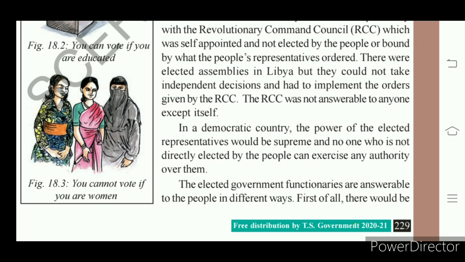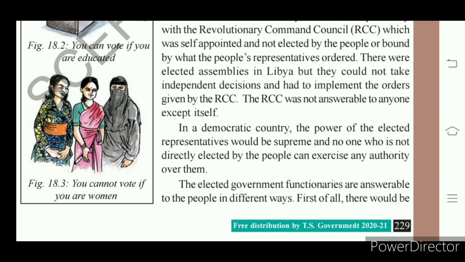In a democratic country, we find the power in the hands of elected representatives. Elected representatives enjoy the supreme power that is given to them by the people. People elect representatives through the process of election, exercising their right to vote.